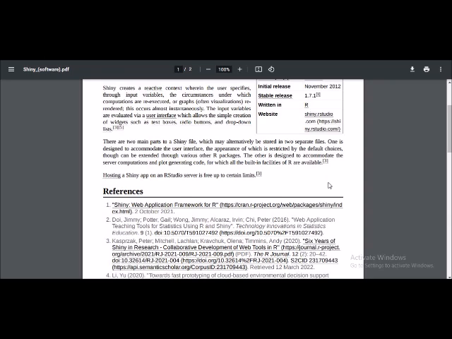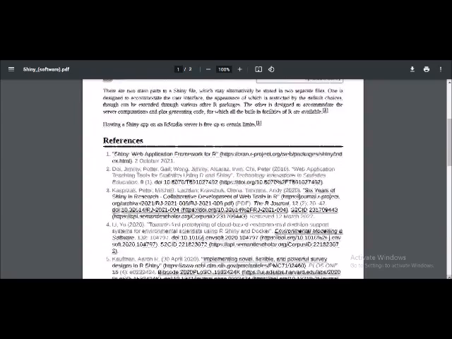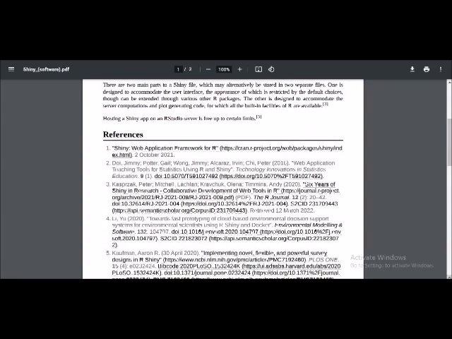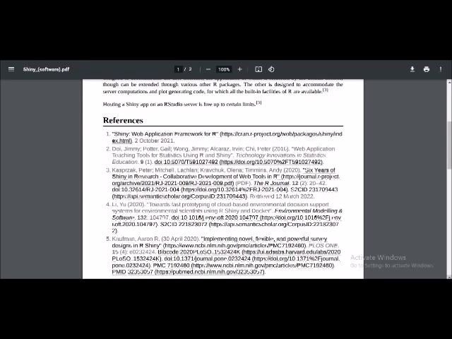Now here are some of the books and articles that have been written on why we have to think about the Shiny app, especially using the RStudio interfaces, and how it makes our work much easier.